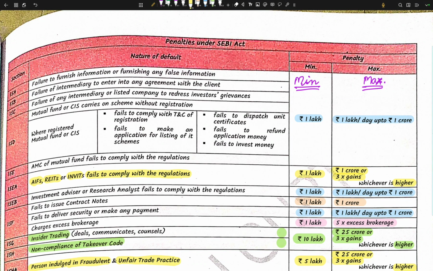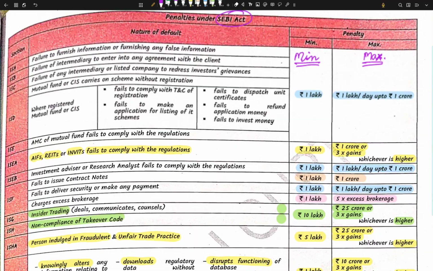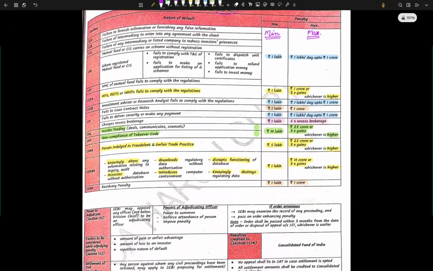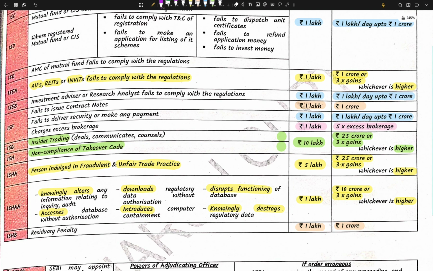So let's discuss the penalties of the SEBI Act. Okay, this is the PDF book of C. Gupta sir. So let's discuss, like, what they have covered. He has covered the penalties in only, I think, half a page. So let's discuss in serial order, with the highest penalty discussed first.